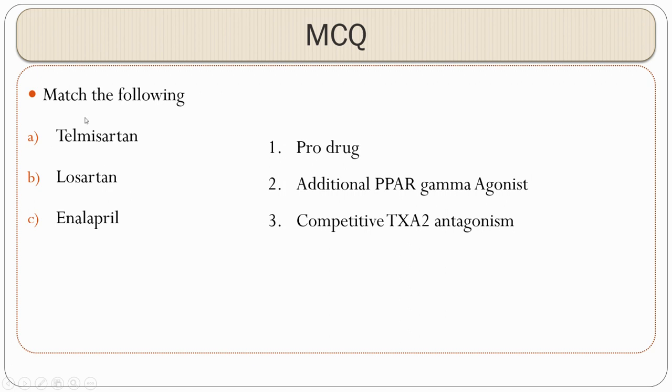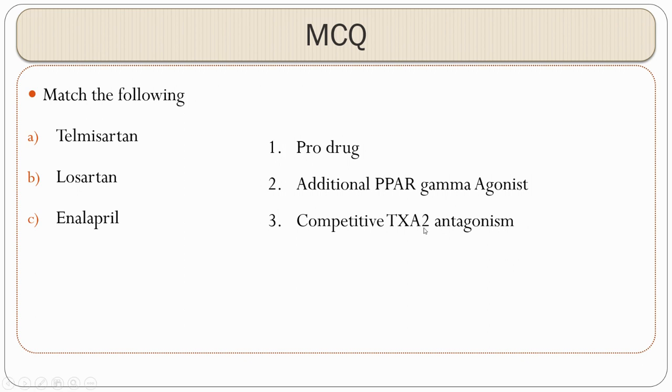Now coming to the next MCQ, I have focused on whatever I have not covered previously, I am covering in MCQs. So it is good to focus on everything. Now tell me what is telmisartan? It is an ARB, angiotensin receptor blocker. Telmisartan has an additional PPAR gamma agonist action. Because of this, it can help in treating dysglycemia. For that reason, telmisartan is nowadays being increasingly prescribed whenever a hypertensive with diabetes comes to our OPDs.